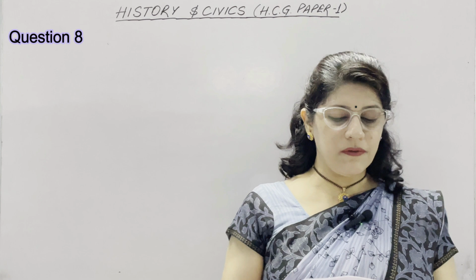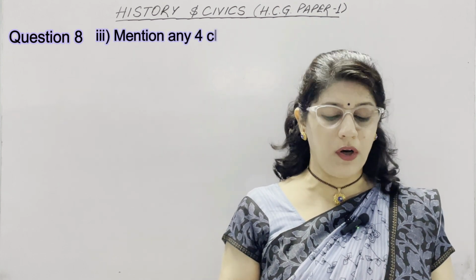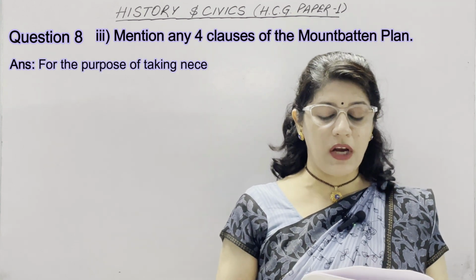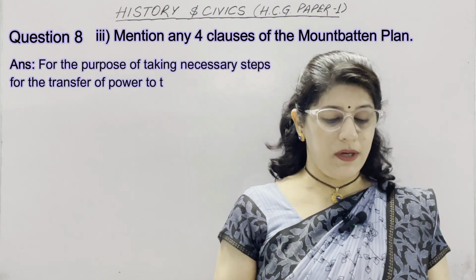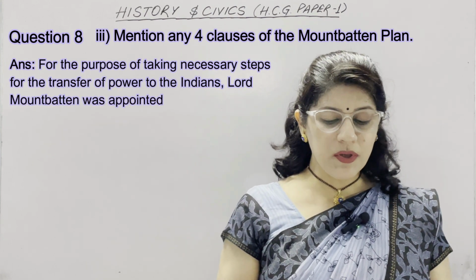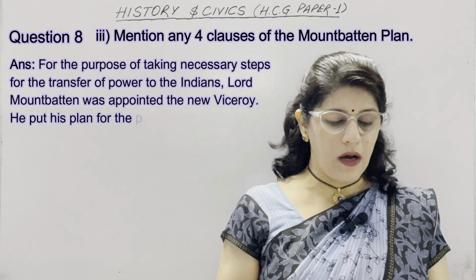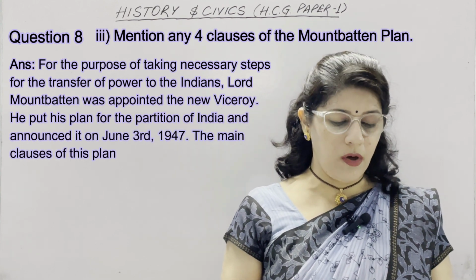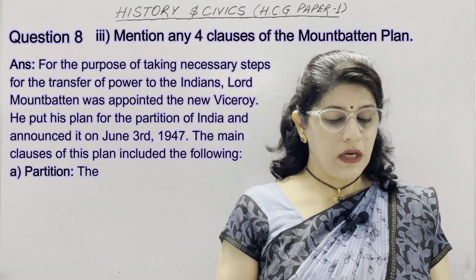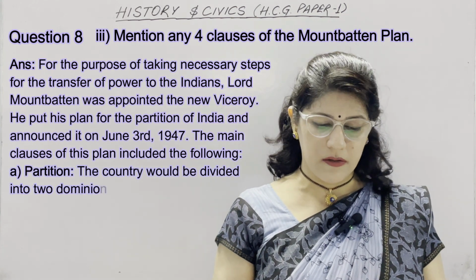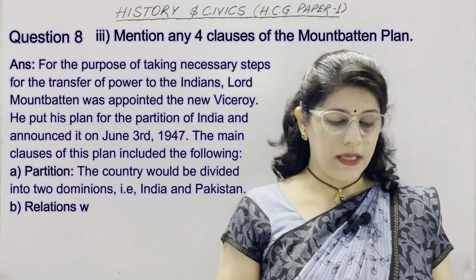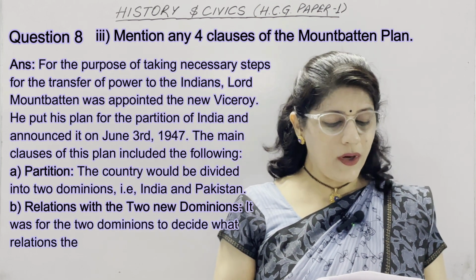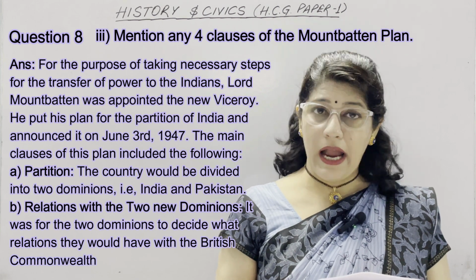Now, the third and last part of this question of 4 marks is: mention any 4 clauses of the Mountbatten Plan. For the purpose of taking necessary steps for the transfer of power to the Indians, Lord Mountbatten was appointed the Viceroy. He put forward his plan for the partition of India and announced it on June 3, 1947. The main clauses of this plan included the following. First heading is partition. The country would be divided into 2 dominions, India and Pakistan. Second, relations with the 2 new dominions. It was for the 2 dominions to decide what relations they would have with the British Commonwealth and with each other.